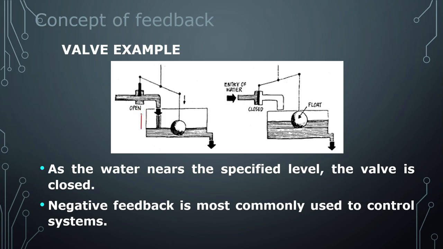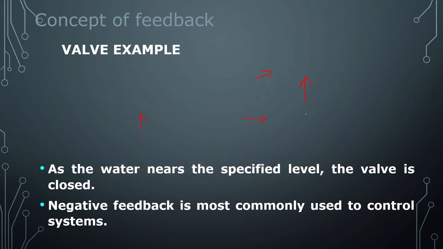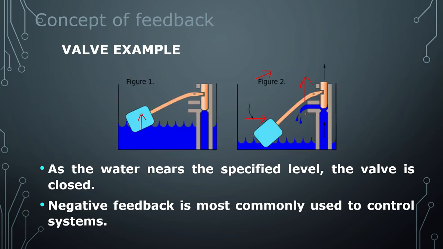Now if I have a specified limit beyond which water should not come from the tap, it should get closed automatically. Then I will make an assembly which will give feedback to the input that now my water level is sufficient and you have to close, and an automated system should be able to close it. That means it is a control. For every system, if we use feedback, we can control that particular system.